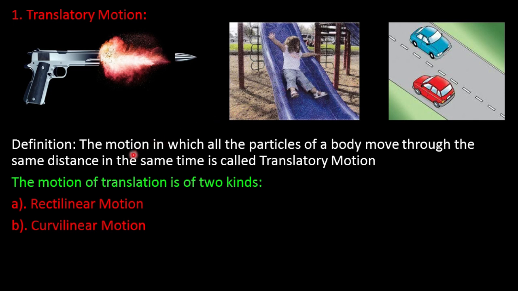So, translatory motion can be defined as the motion in which all the particles of a body move through the same distance in the same time. There are two types of translatory motion: rectilinear motion or linear motion, and curvilinear motion.